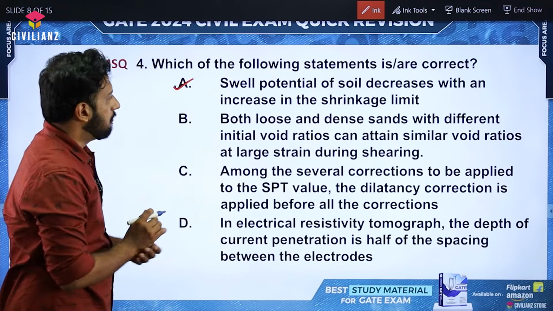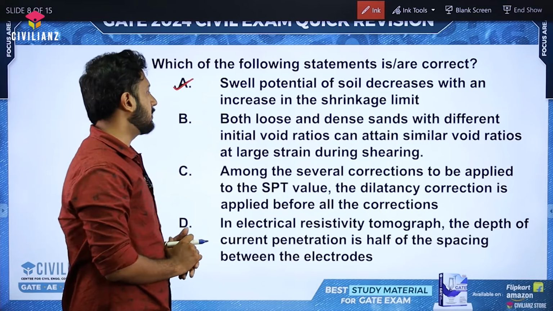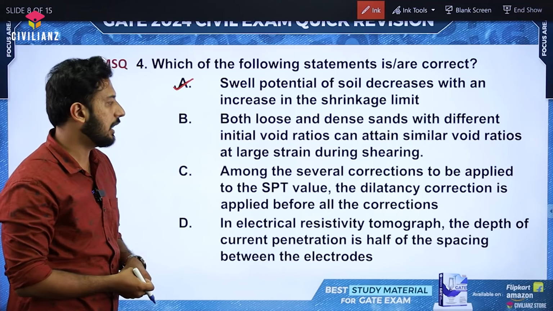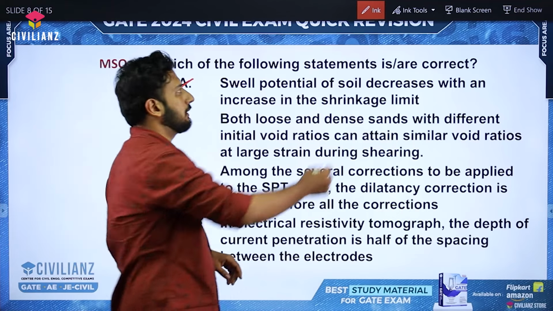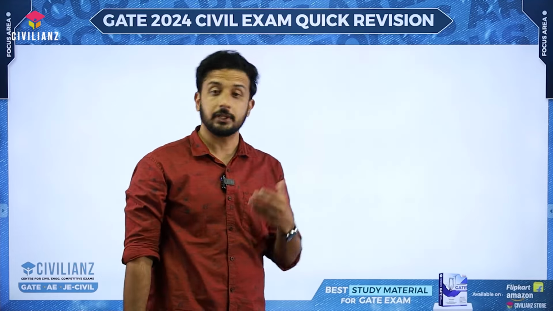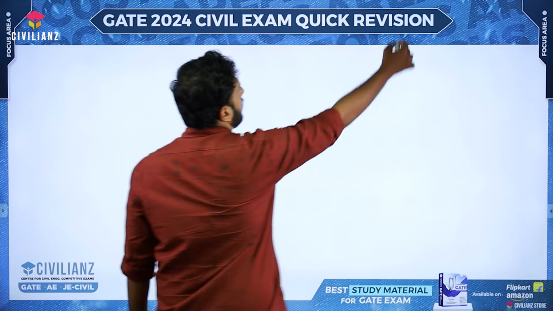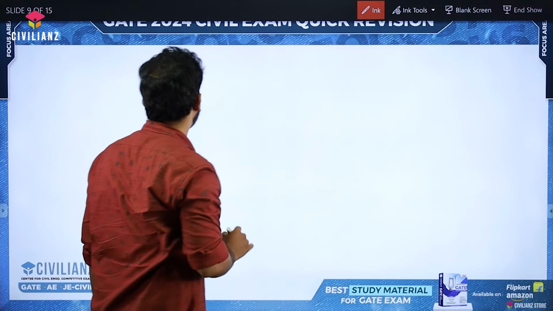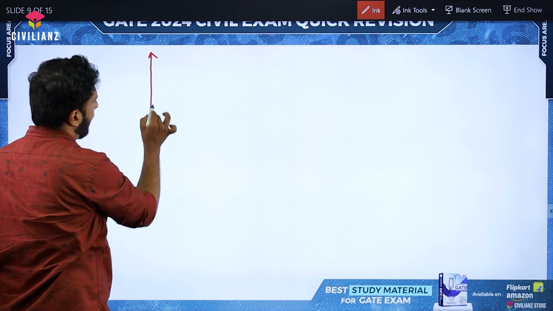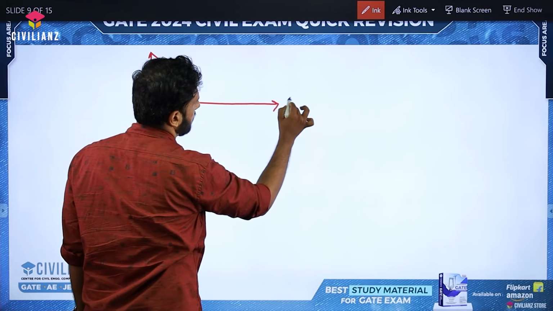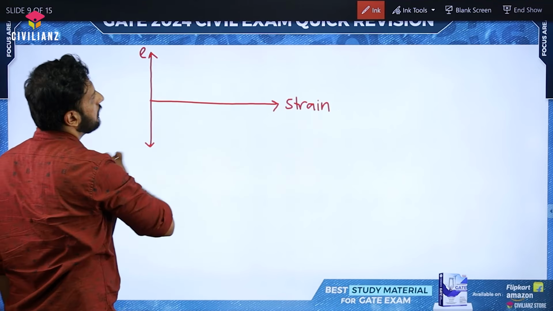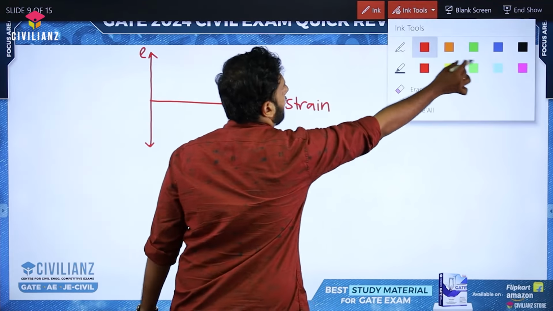Now, both loose and dense sands with different initial void ratios can attain similar void ratios at large strain during shearing. Okay, so this statement you will be studying in the shear strength chapter, I guess, right? So what is that graph that you have studied between void ratio and strain, shearing strain? This is nothing but the shearing strain, and if this is void ratio, then the graph will come like this.